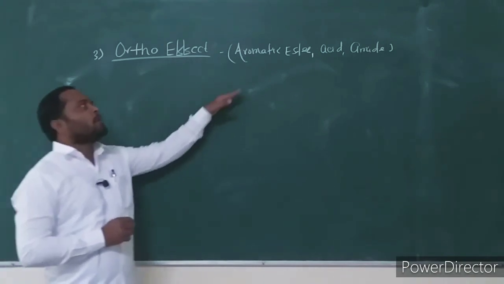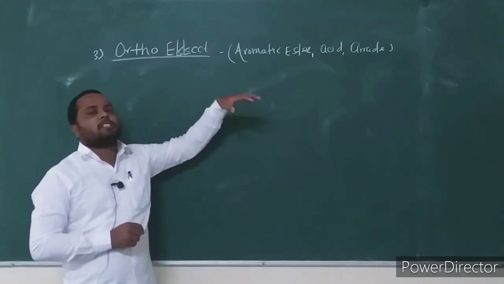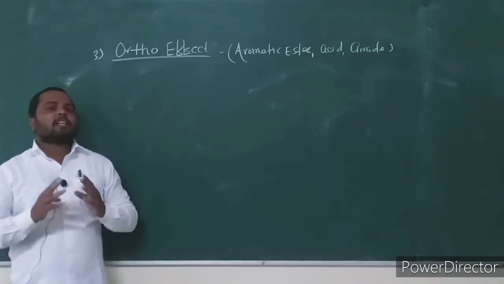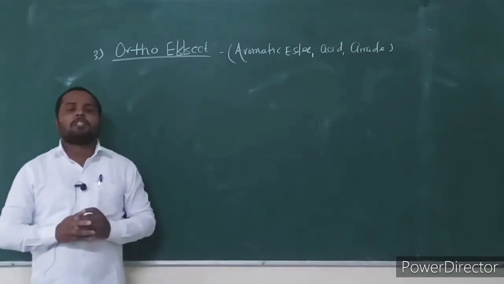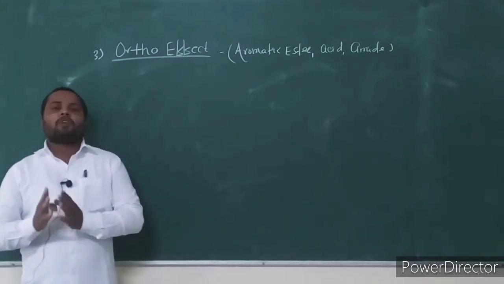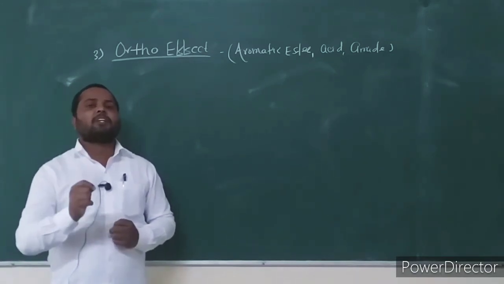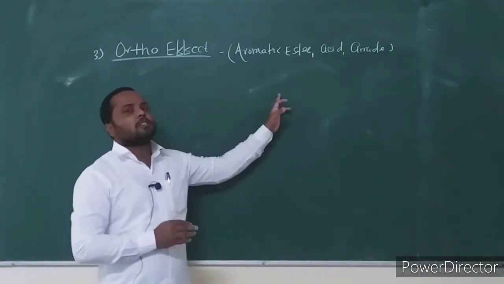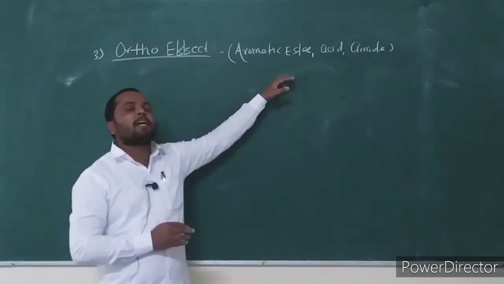The carbonyl compounds, aromatic ester, aromatic carboxylic acid and aromatic amides, must have at least one hydrogen on the group present at the ortho position. The acid, ester or amide must have at least one hydrogen on the group present ortho to the acid, ester or amide functional group.